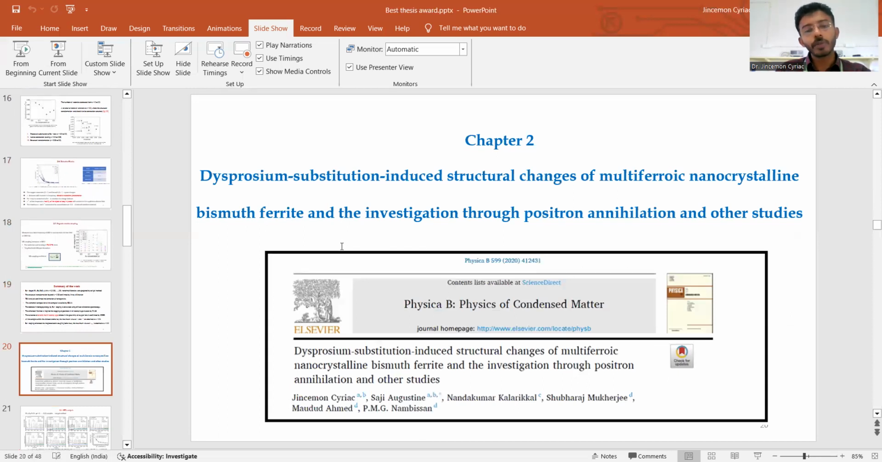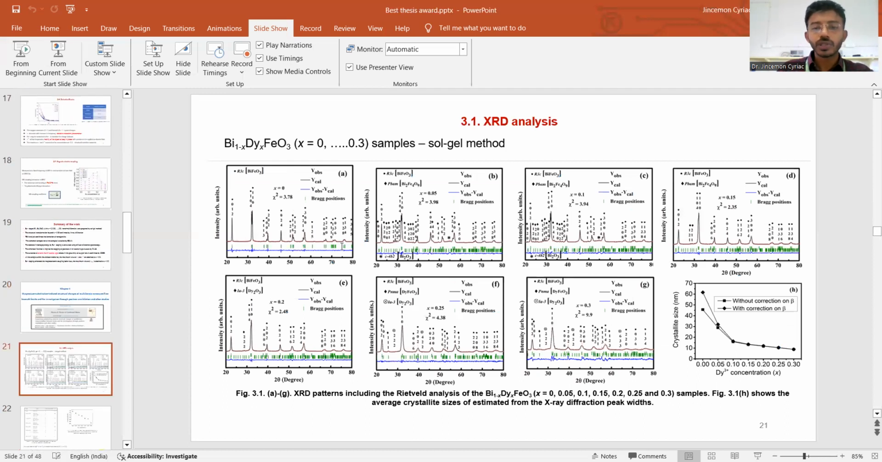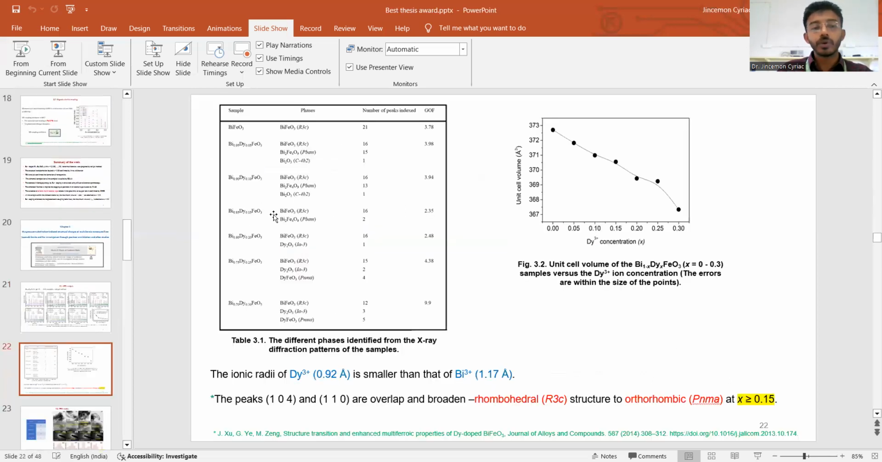In Chapter 2, dysprosium is substituted at the Bi3+ site. This work is published in Physica B: Condensed Matter. Here also some impurity peaks are generated, so I did the Rietveld analysis of all the samples. Some impurity peaks are formed in the pure sample, but the impurity of the sample is decreased by doping of dysprosium ion.